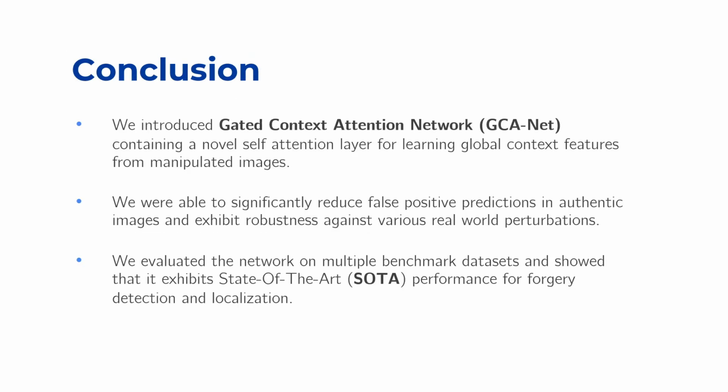So, in conclusion, we introduced GCA-Net, a gated context attention network composed of a novel self-attention layer for learning global context features from manipulated images. We were able to significantly reduce false positive predictions in authentic images and exhibit robustness against various real-world perturbations. Our evaluations on multiple benchmark datasets showed improved performance for both forgery detection and localization against state-of-the-art networks.